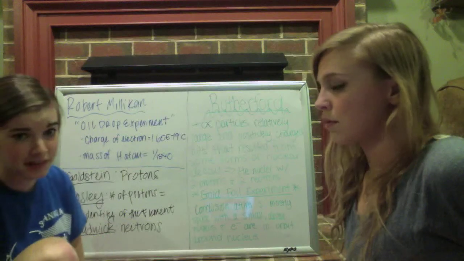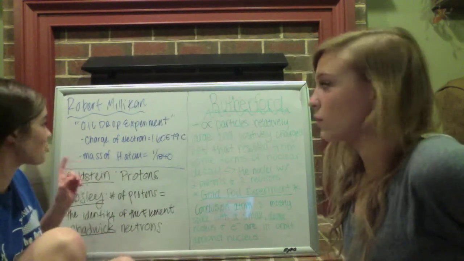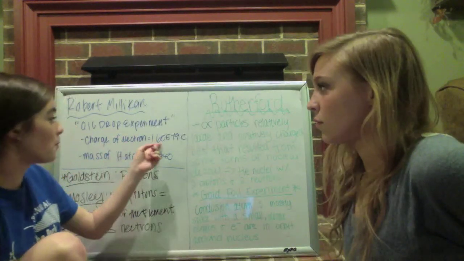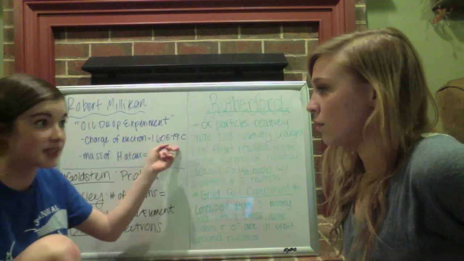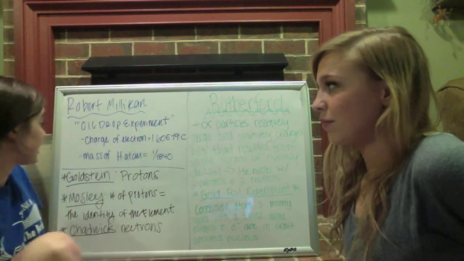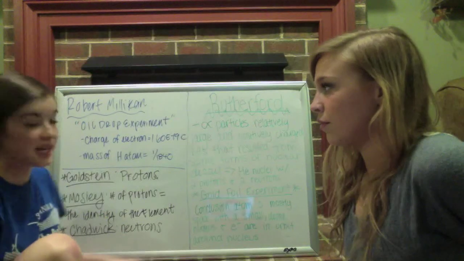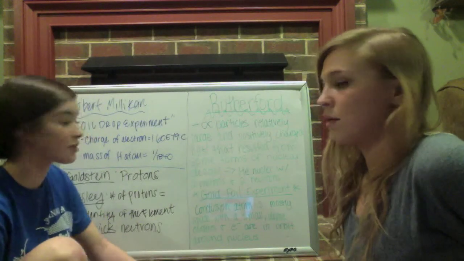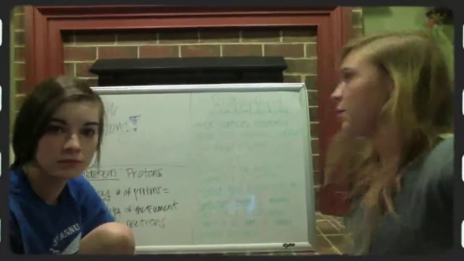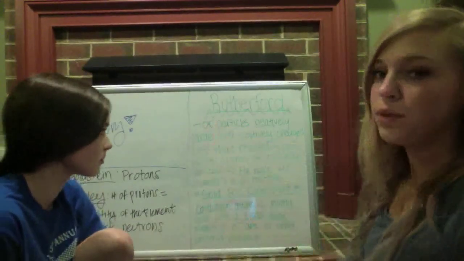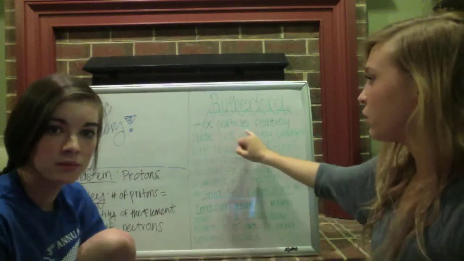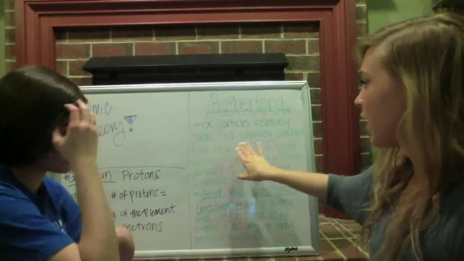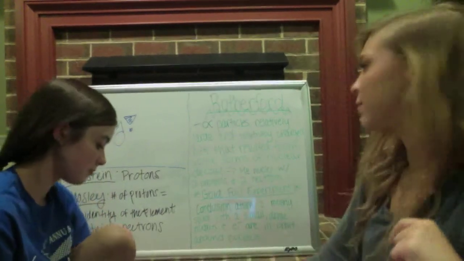And from that information, he concluded that the charge of an electron is 1.60 e to the negative 19 coulombs. And then he found that the mass of the H atom is 1 over 1,840.